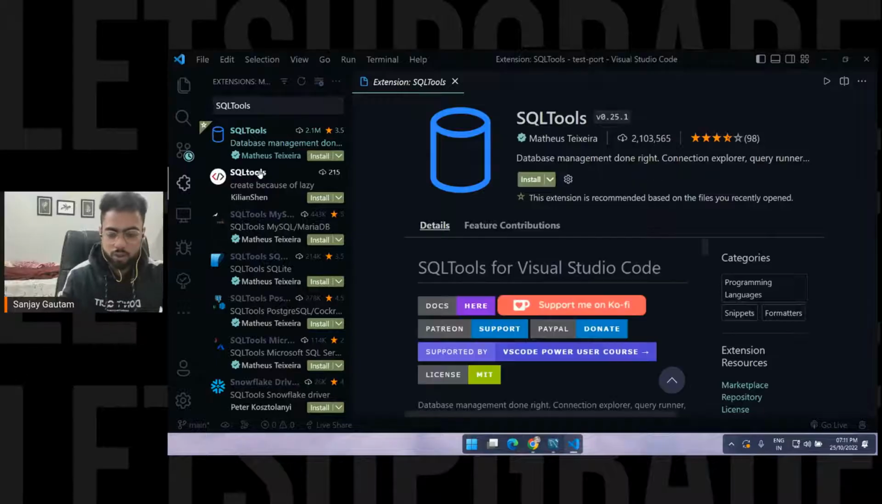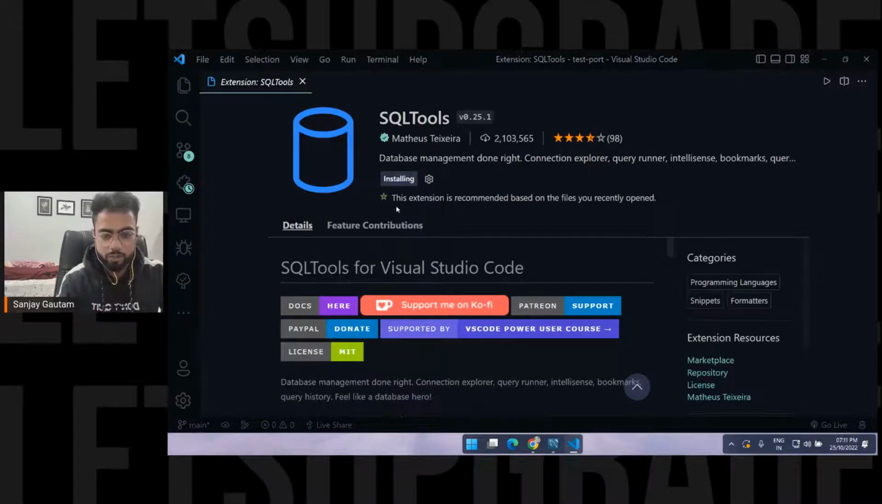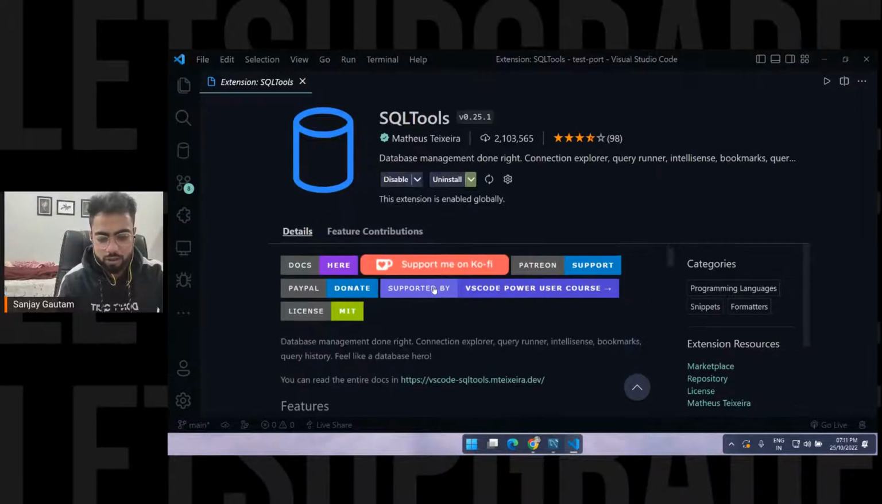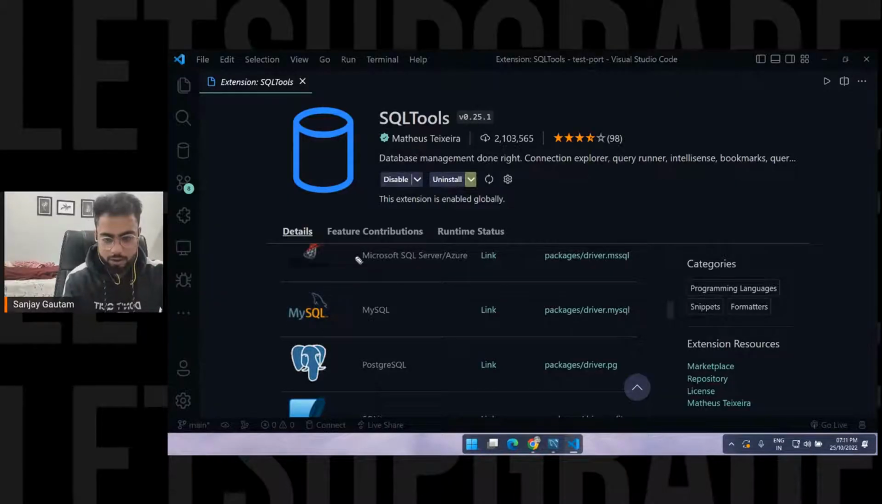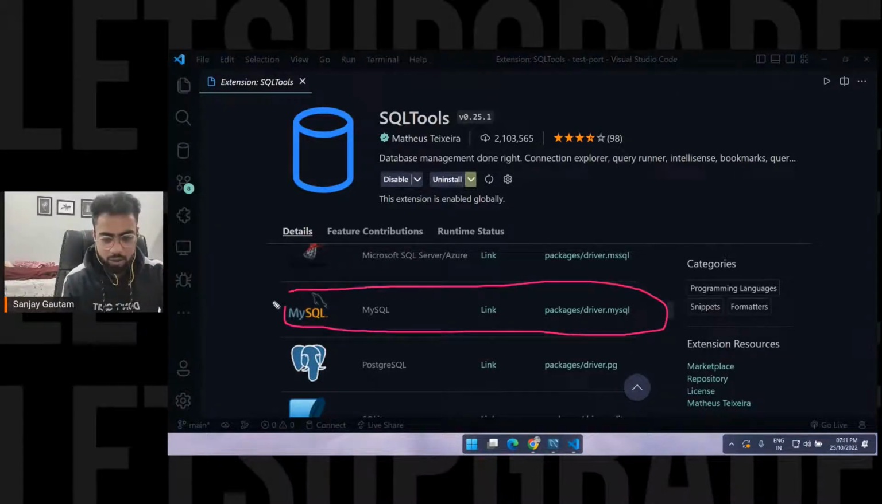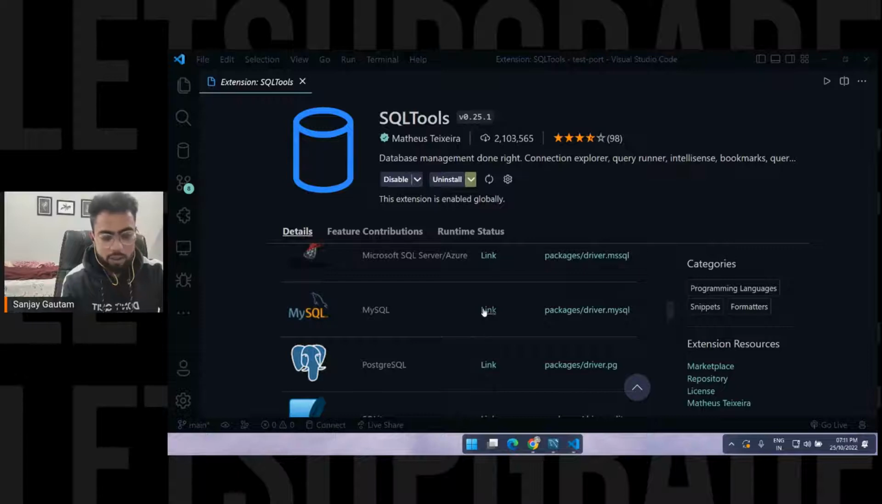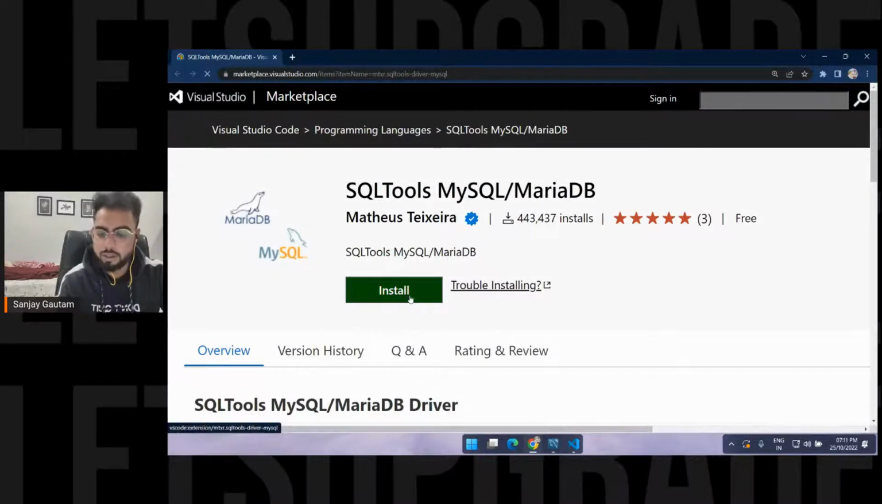So install your VS Code and go to the extension part. Look for the SQL tools here, and just click on install. And you also have to do one more thing. While it's getting installed, just go down here and look for this MySQL. On the same page, you will see this MySQL. Just click on the link, and it is going to open this for you. Then click on install one more time.